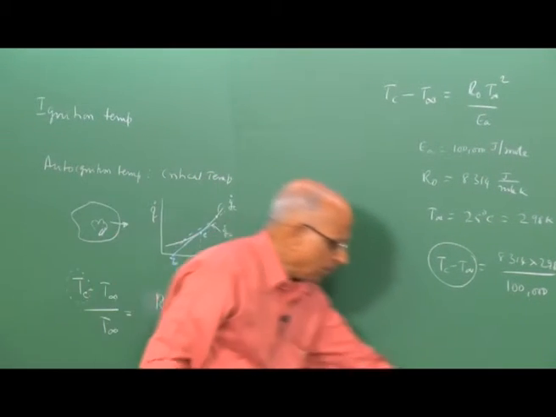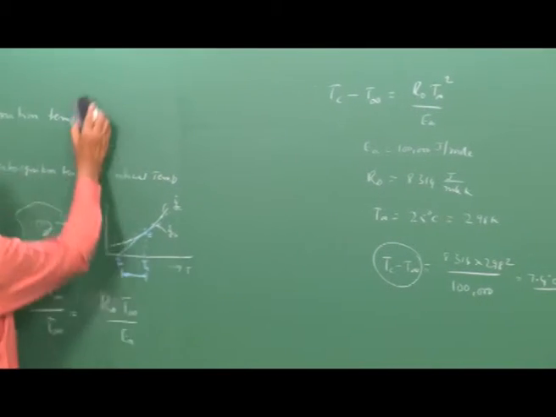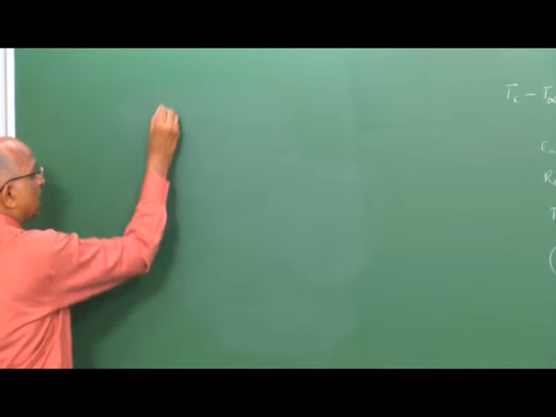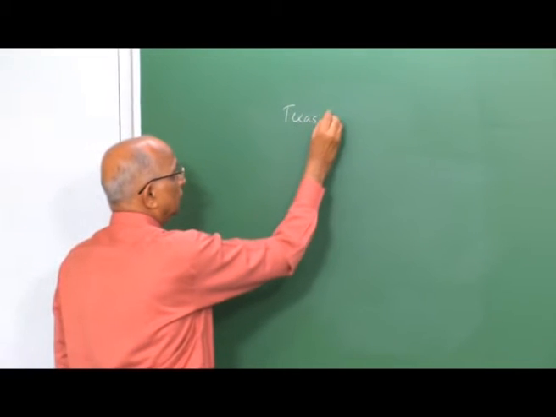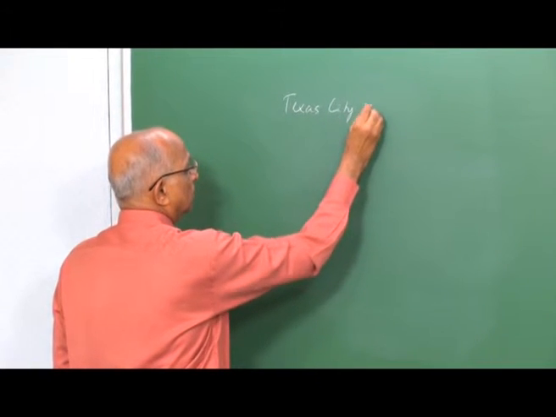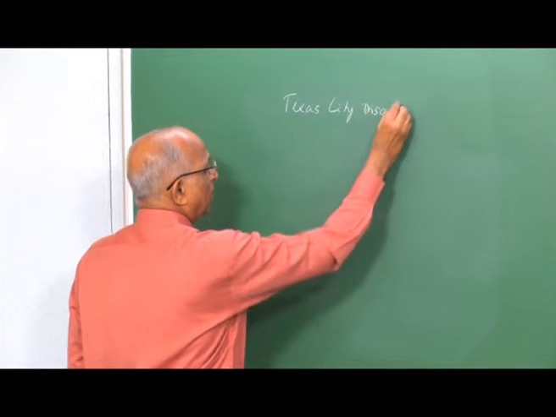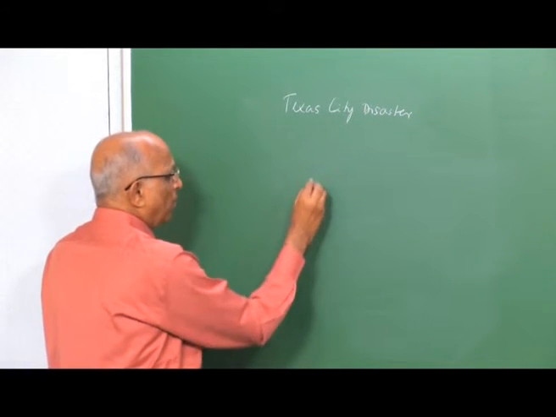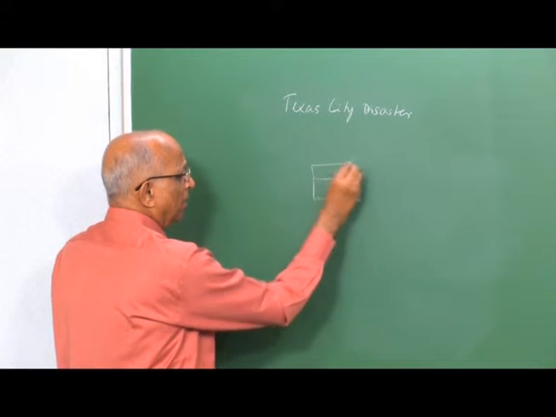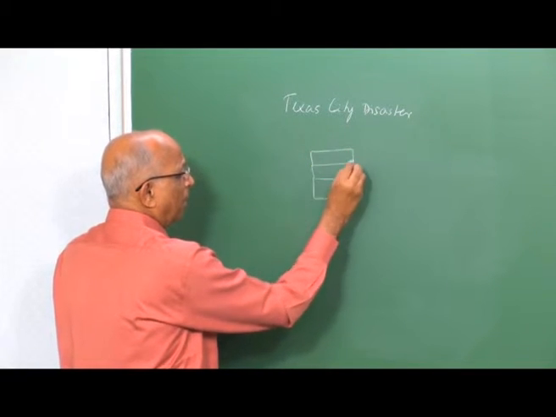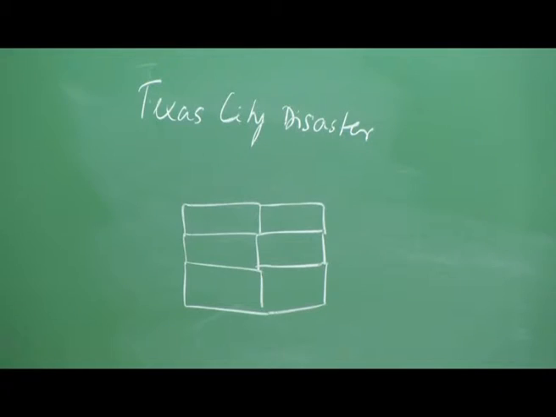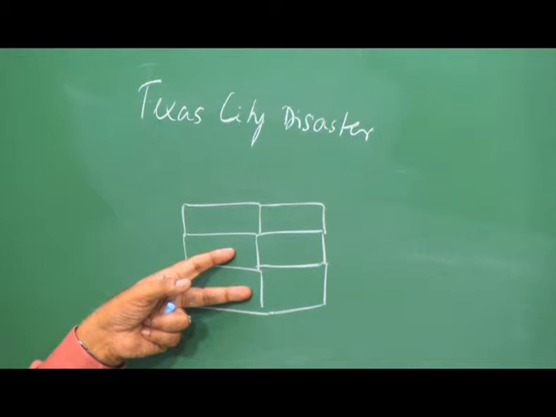If we go back to the examples which we took, let me cite one or two. If you go and see the example of the Texas City disaster, what was in this particular accidental explosion? We had a lot of ammonium nitrate, cartons of ammonium nitrate being stacked one on top of the other, something like 7,700 tons.